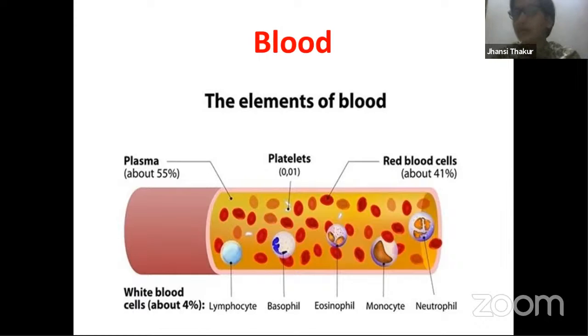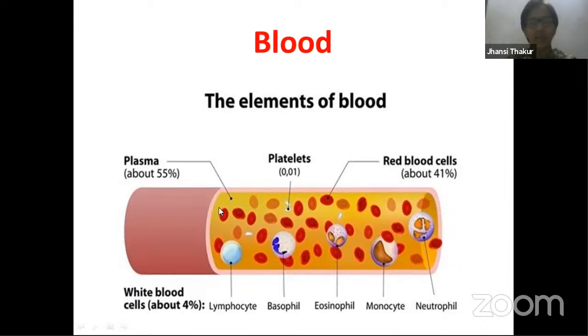One difference between fluid connective tissue, blood as connective tissue, and the other connective tissues that we have learned is that there are no fibers in blood. Blood doesn't have any fiber. It is fluid. It doesn't have fibers. It has matrix and it has cells. So in short, when you look at this picture, you can understand everything about blood.